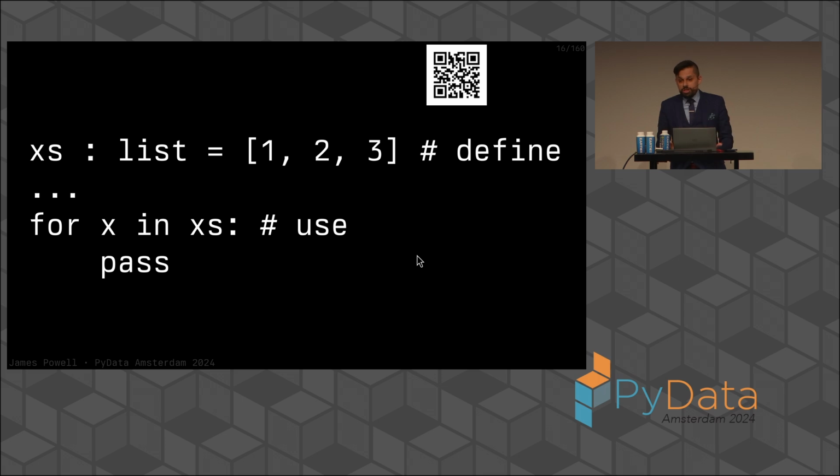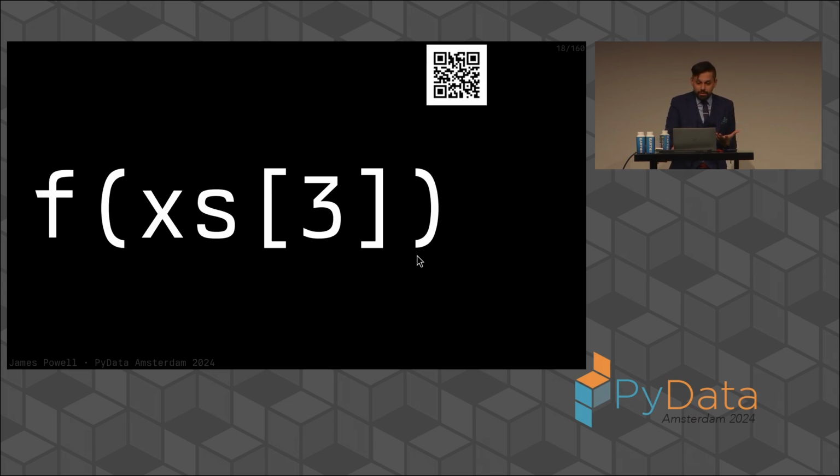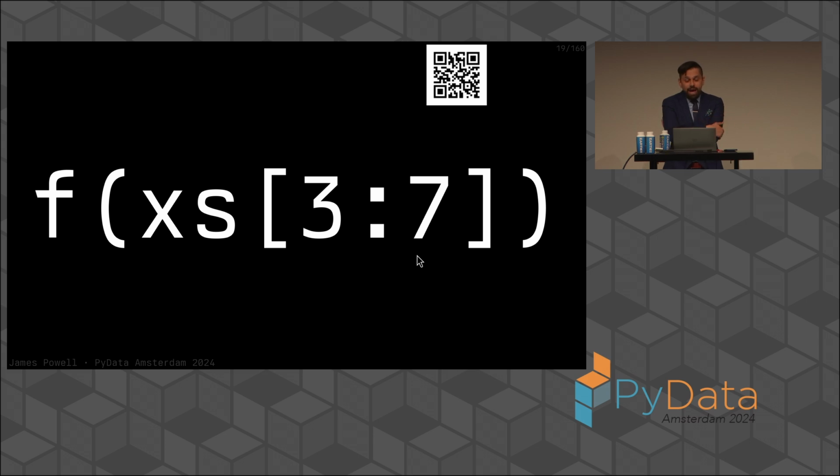And the homogeneity of this list is fairly obvious because in between that define point and that use point, you could perform all sorts of operations to this list, add elements, remove elements. Well, the use point can only look in a certain way in order for it to be ensured to be correct, specifically looping over each element of this and doing largely the same thing to every element. If we were to look at some code and we had a Python list and it looked something like this, we'd say, that's really weird. What's so special about the 3rd element? If you had some code and it looked at a slice from the 3rd to the 7th element, you'd say, what's so special about those elements?